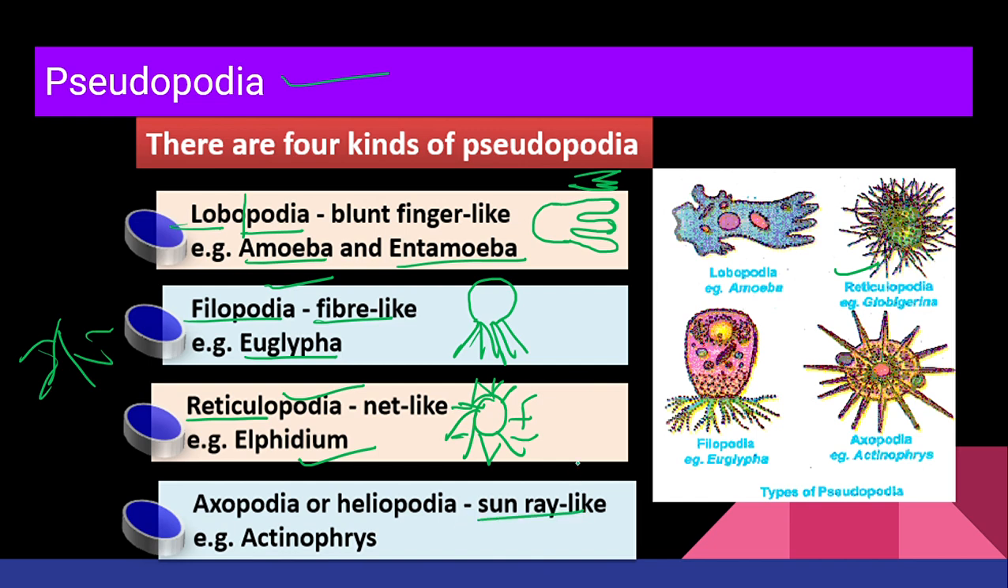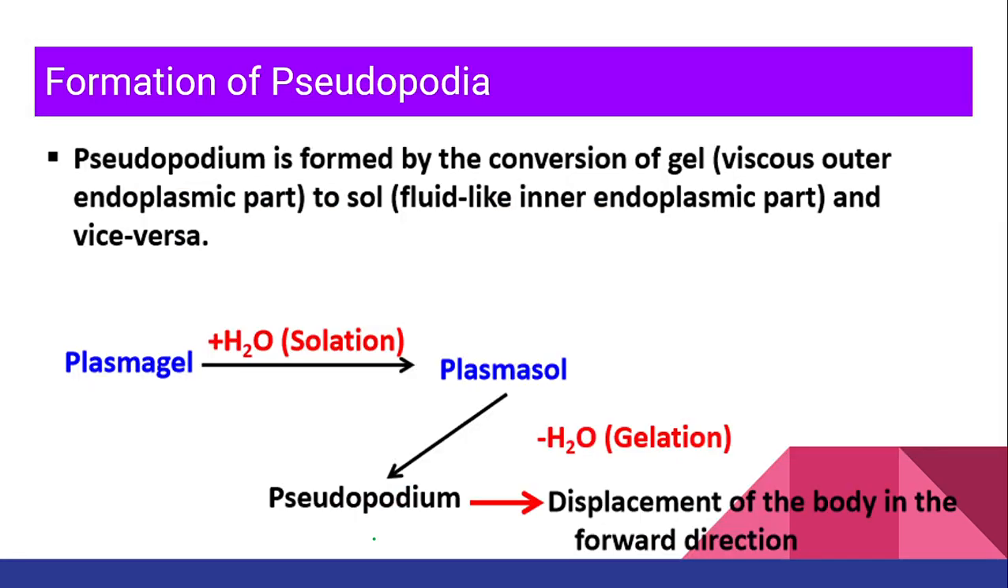Okay, next one, axopodia or heliopodia. When I say axopodia or heliopodia, it is the pseudopodia which is sun-rays like. For example, like this. So, if the pseudopodia is like this, we call it axopodia or heliopodia. Okay, example, Actinophrys.